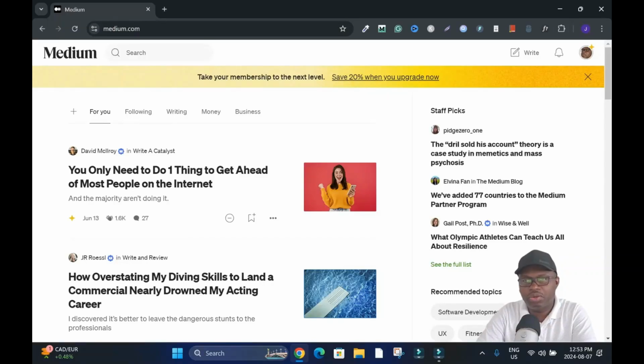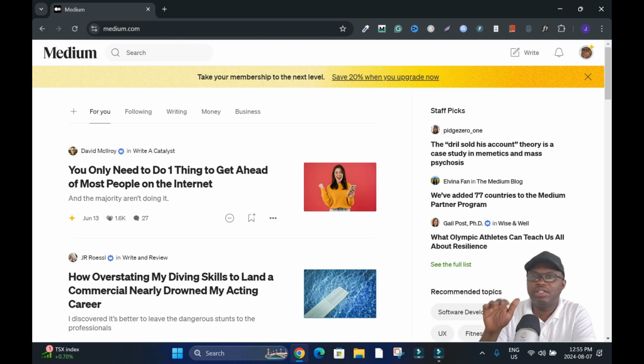In this tutorial, I'll show you how to find the right Medium publication for your article, how to submit your application, and also how to submit your articles after your application has been accepted or approved. The reason for joining a Medium publication is to help your article reach many people on the Medium platform.